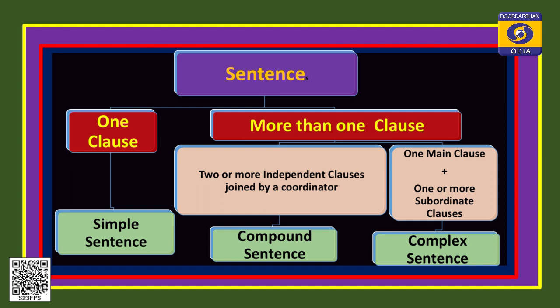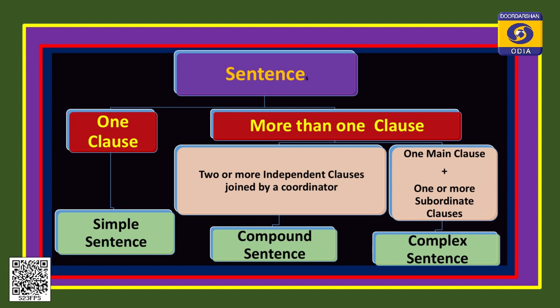With more than one clause, we have two types of sentence. If two or more independent clauses are joined by a coordinator, it is a compound sentence. If there is one main clause and one or more subordinate clauses, the sentence is a complex sentence. So, dear children, a sentence can be structured as simple, compound, or complex. A simple sentence has one independent clause. A compound sentence has two or more independent clauses, and a complex sentence contains one main clause and one or more subordinate clauses. This is what we have already discussed.